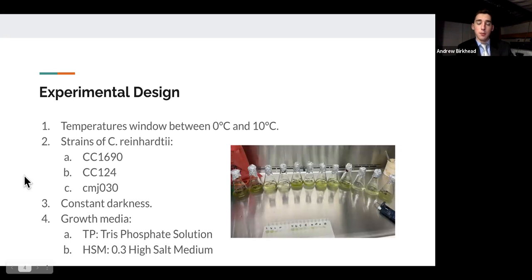So our experimental design, we tested between a temperature window of 0 and 10 degrees. We thought the limit would be somewhere in there. The strains used, CC6090, CC124, and CMJ030. We just kind of use a variety of strains because they may react differently under different conditions, and we just wanted to get them all in there so we don't have any odd results just because only a single strain is acting that way.